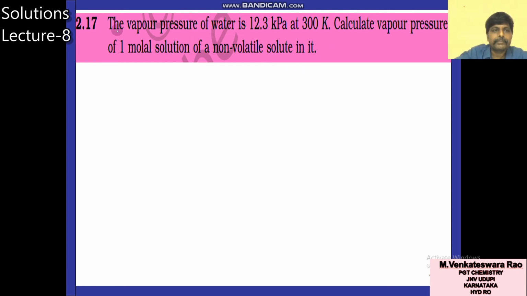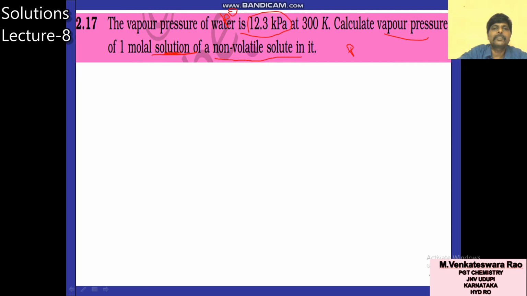You can see the vapor pressure of water is 12.3 kilopascals at 300 Kelvin. Calculate the vapor pressure of a 1 molar solution of a non-volatile solute in it. So check what is given: 12.3 kilopascals for pure water, so P1 naught. You have to calculate the vapor pressure of this solution, P or P1.